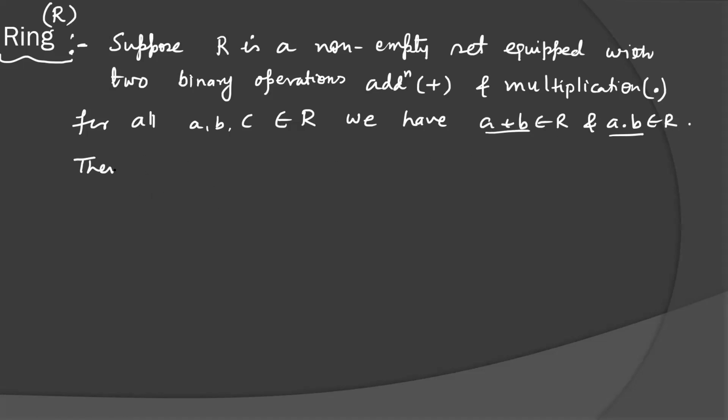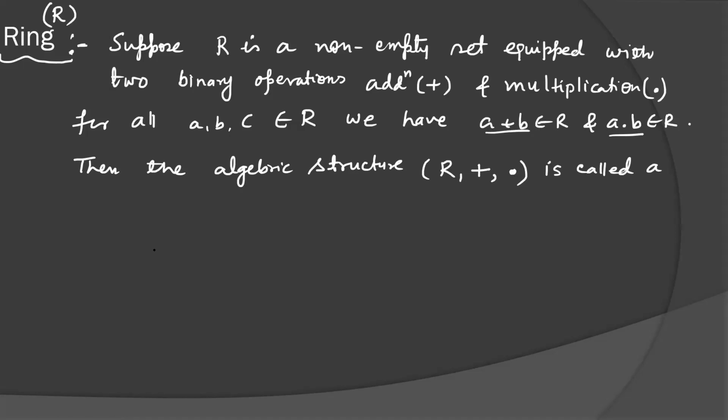Then the algebraic structure (R, +, ·) is called a ring if the following postulates are satisfied.